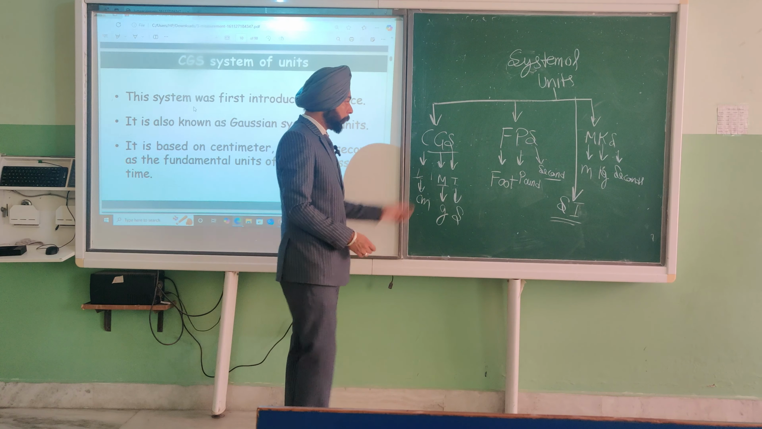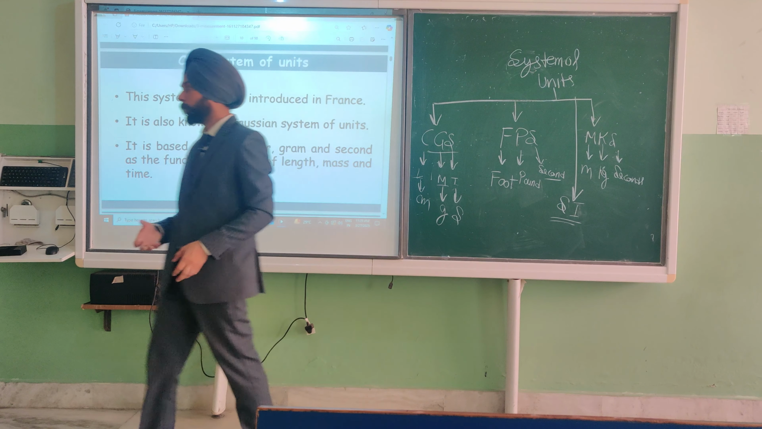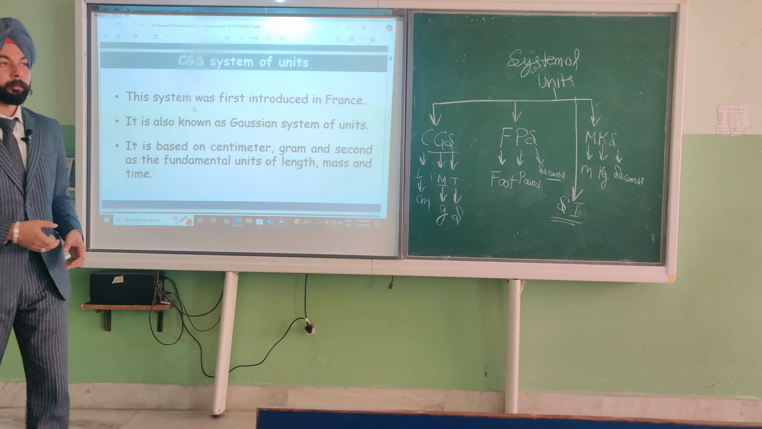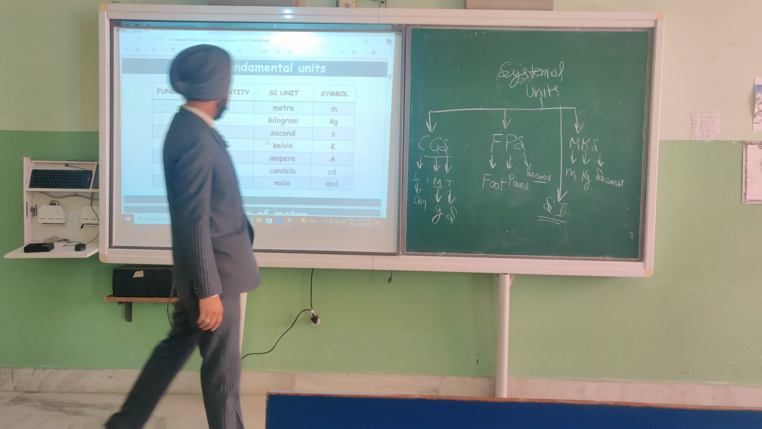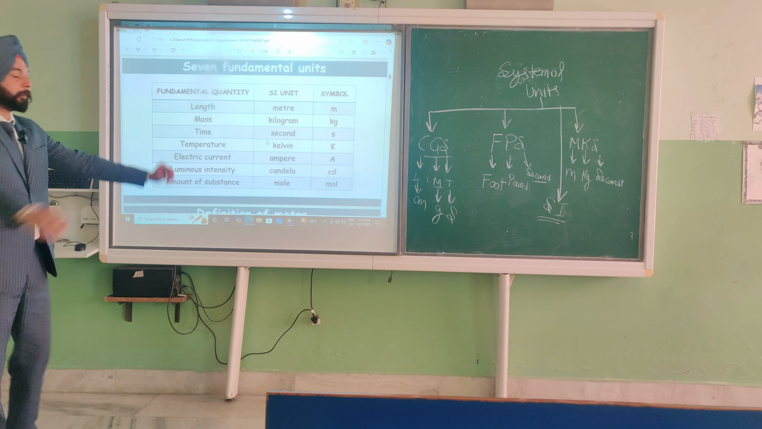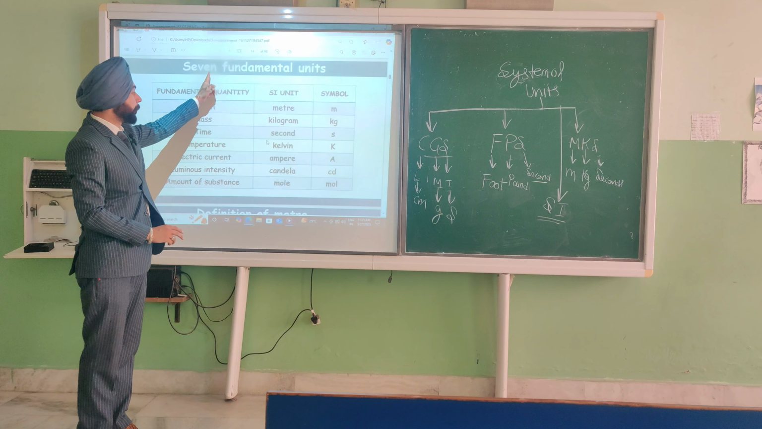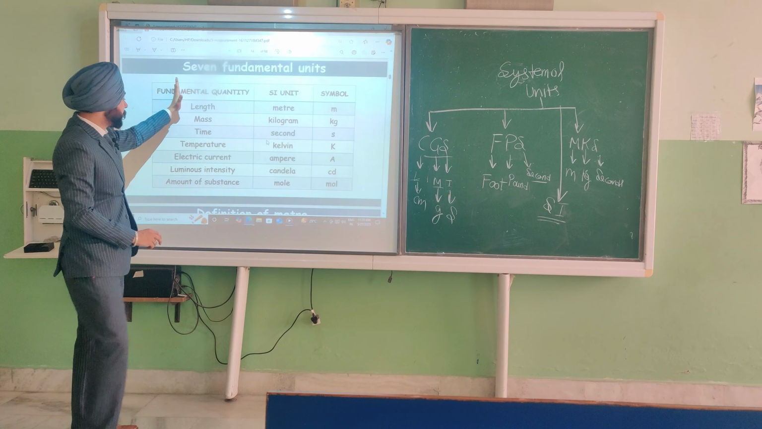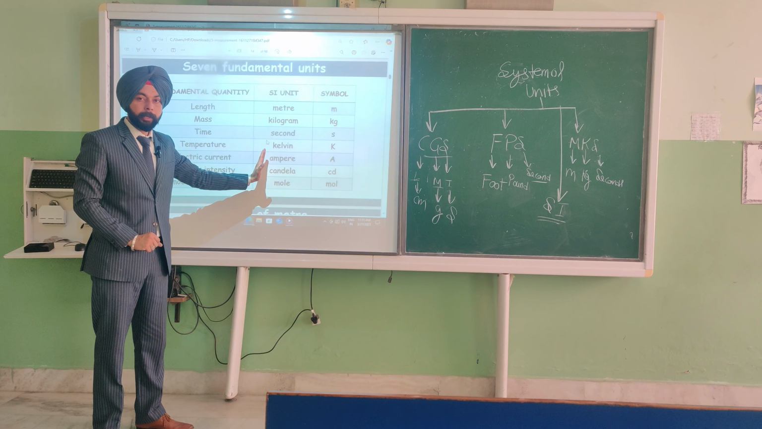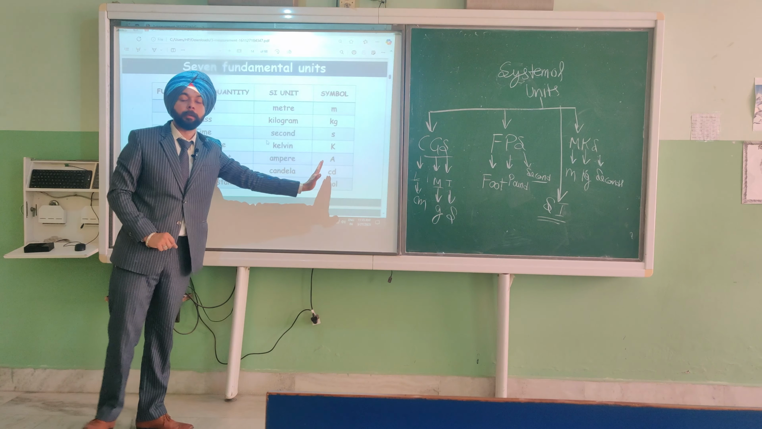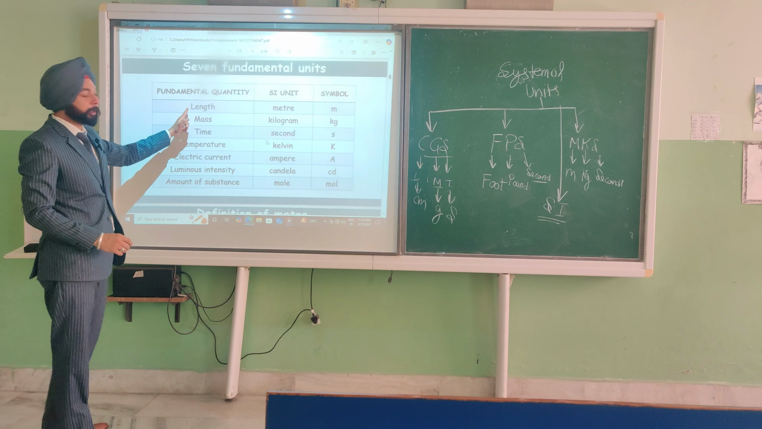And now from this MKS we derive a new unit, the SI unit. It is the standard international unit. Next thing, the 7 fundamental units are here, and 2 supplementary units are here. First one is the 7 fundamental units. These are the fundamental quantities, and in this column we take the SI unit, and this one is the symbol of the SI unit.